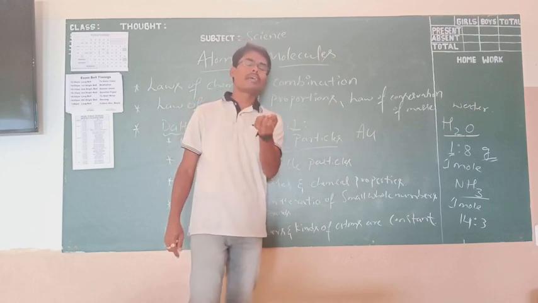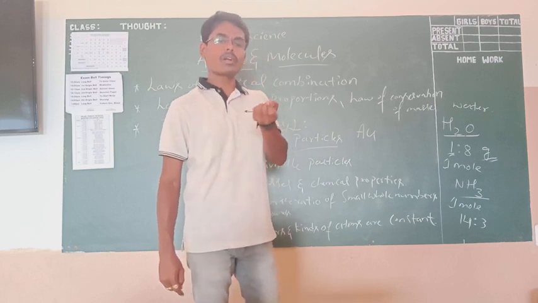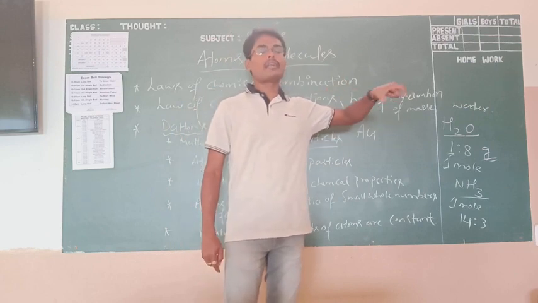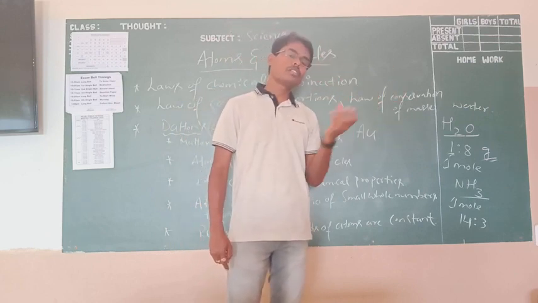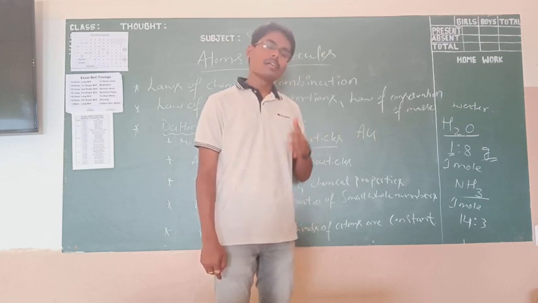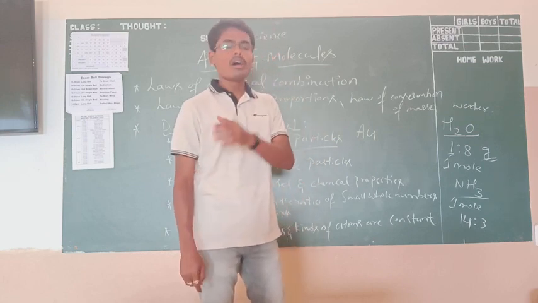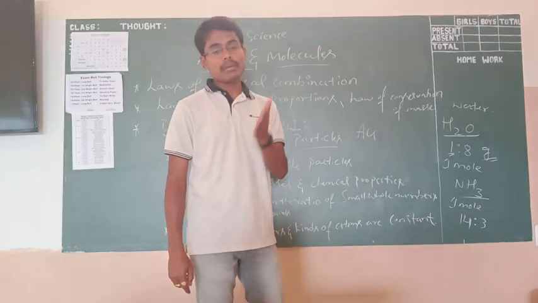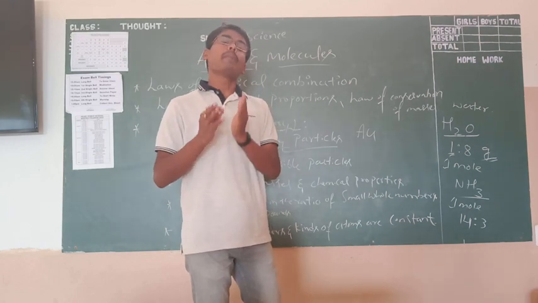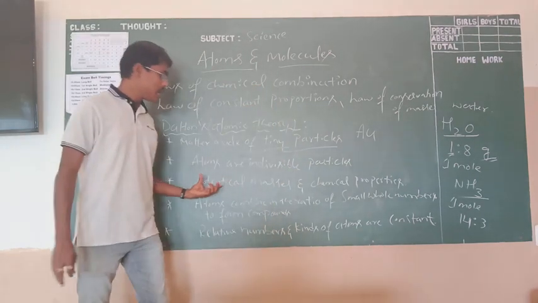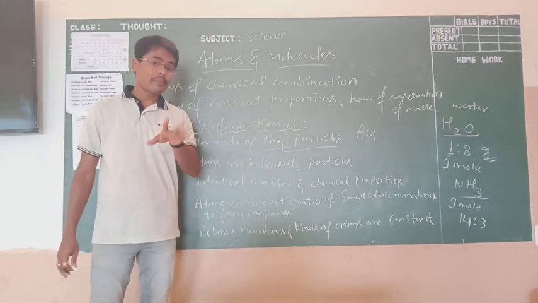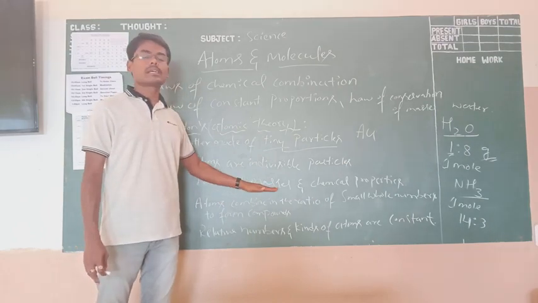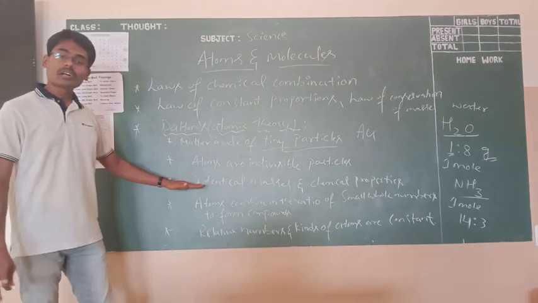For example, you take a piece of gold, or a piece of silver, whatever it may be. The chemical properties of the gold throughout its length, the whole geometry of the gold, are one and the same. Like that, you may take silver also, or any kind of metals or elements. You will get the same chemical properties and the same masses, nothing but identical masses. These things hold for a single element, because an atom possesses this property. This is the third postulate.